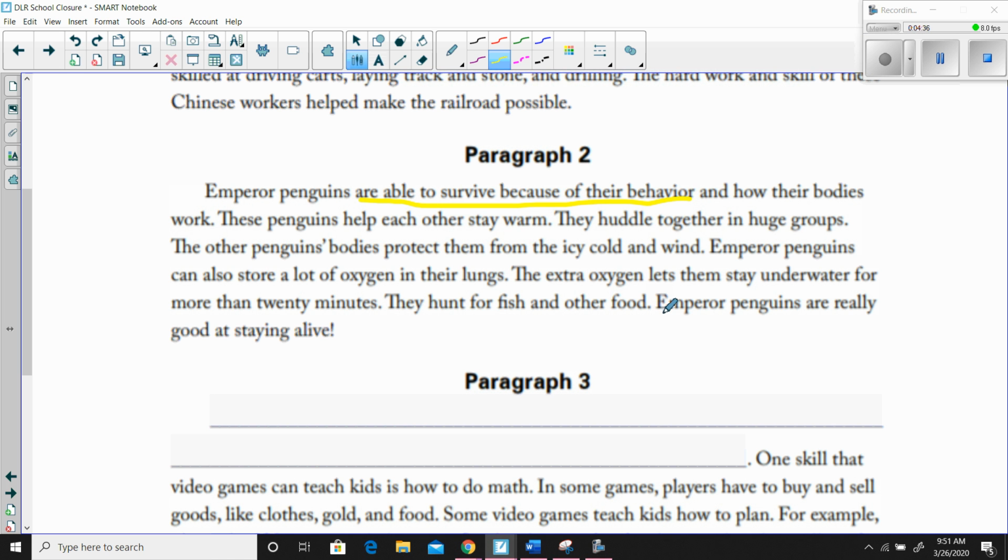Nice. I notice how the author really restated the topic sentence at the very end in the conclusion sentence of the paragraph as well. Emperor penguins are able to survive because of their behavior and how their bodies work. Emperor penguins are really good at staying alive, right? So both of those ideas are basically the same thing. They're just stated a little bit differently.